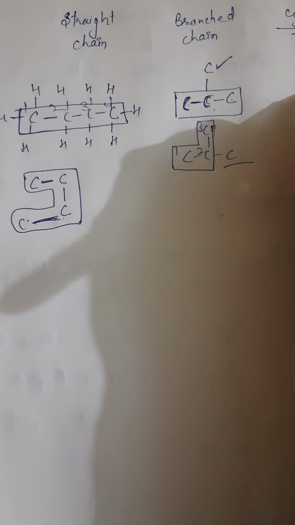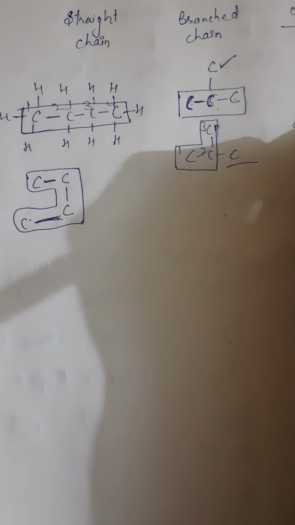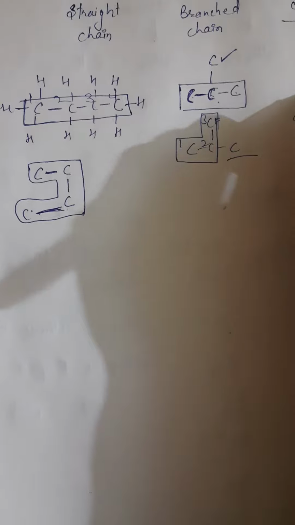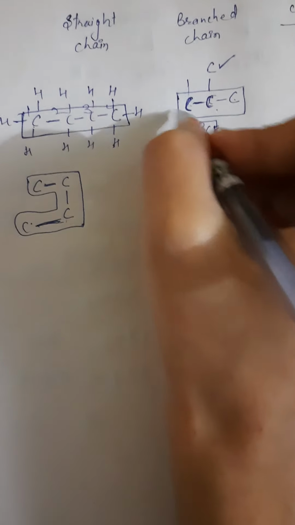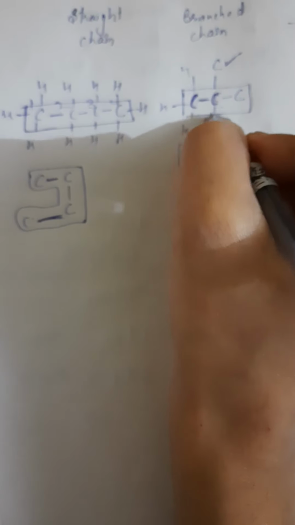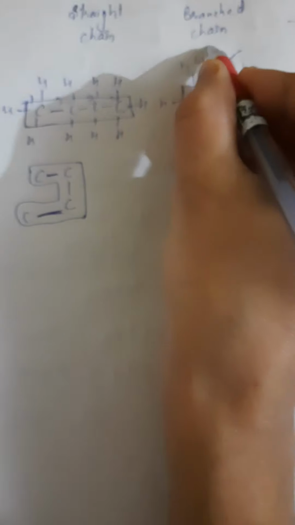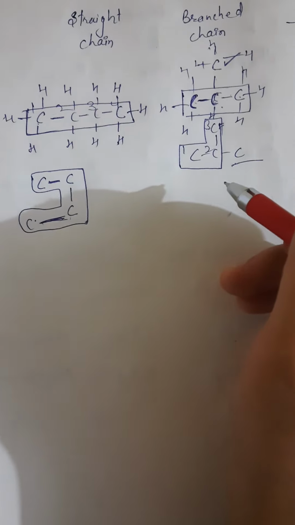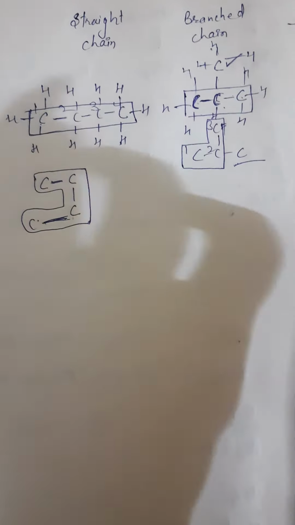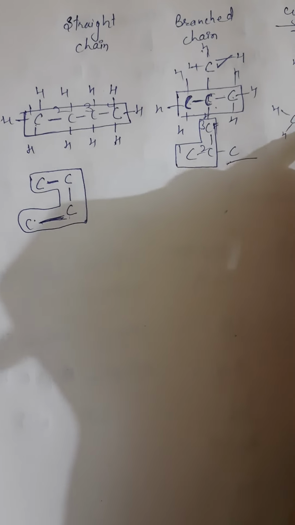Cyclic means a cycle will be there, so I can write in this way. This is a cycle. Make the rest of the bonds of carbons with hydrogen. In a cyclic, make 4 bonds of each carbon.